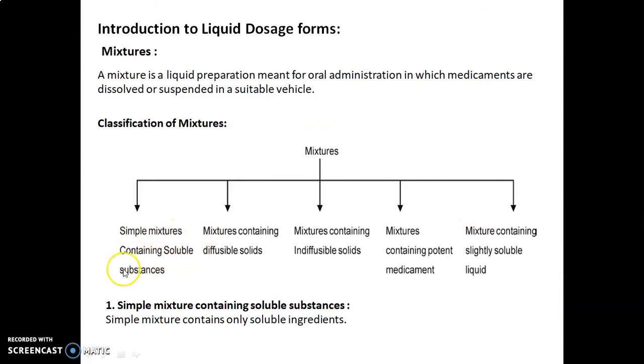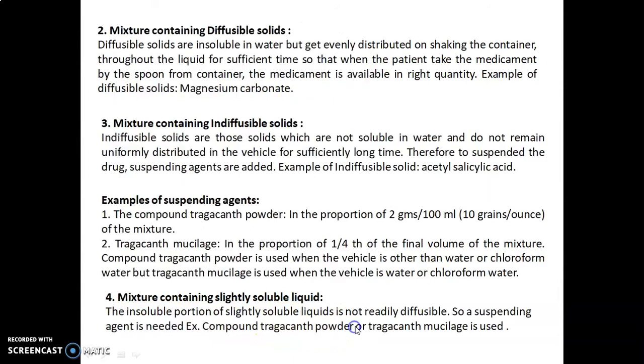Simple mixture containing soluble substances, mixtures containing diffusible solids, mixtures containing indiffusible solids, mixtures containing potent medicament, and mixture containing slightly soluble liquid. So the first class is a simple mixture containing soluble substances. Simple mixture contains only soluble ingredients. Mixture containing diffusible solids. Diffusible solids are insoluble in water but get evenly distributed on shaking the container throughout the liquid for sufficient time, so that when the patient takes the medicament by the spoon from the container, the medicament is available in the right quantity.